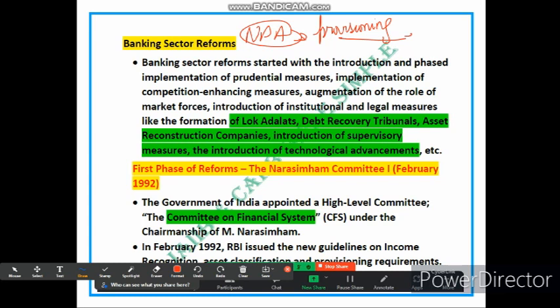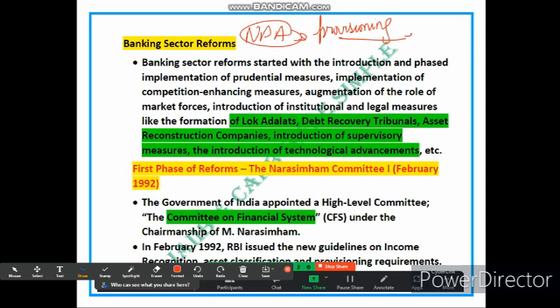The reform also introduced institutional and legal measures like Lok Adalat, the establishment of debt recovery tribunals to expedite the resolution of bad loans, and asset reconstruction companies to help banks manage and recover non-performing loans. Furthermore, supervisory measures are implemented to enhance oversight of banks and ensure stability and compliance with regulations. Technological advancements such as online banking and mobile banking services are also part of the reform to improve efficiency and accessibility of banking services. Now let's talk about the first phase of the banking sector reform. In this slide, we will discuss the first phase of banking sector reforms in detail.